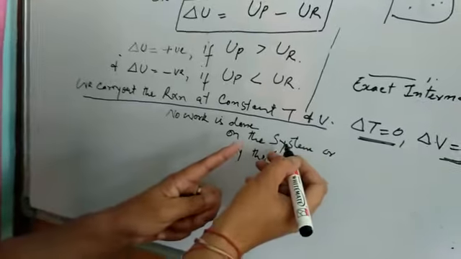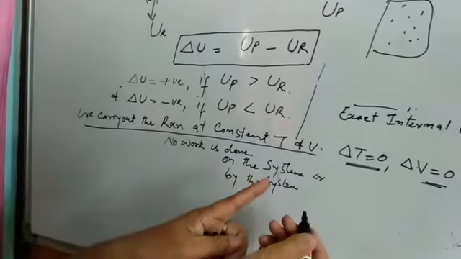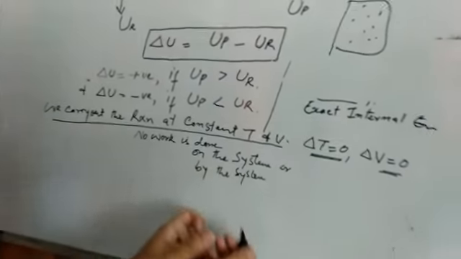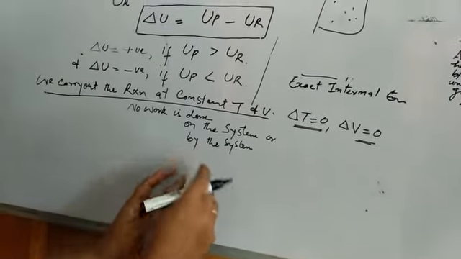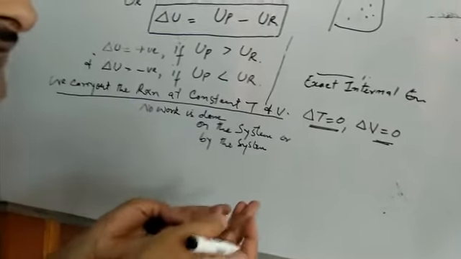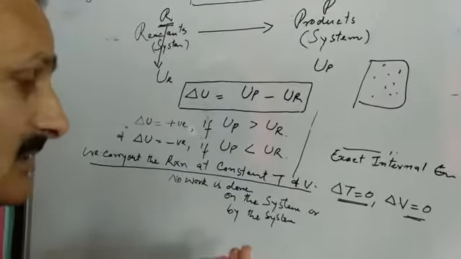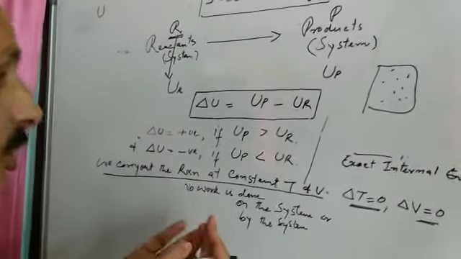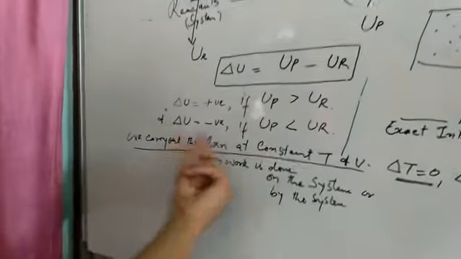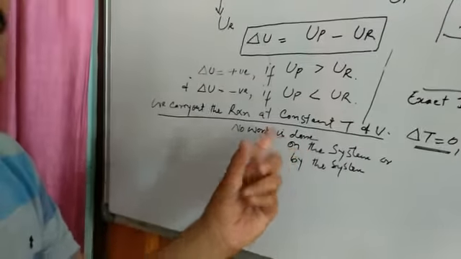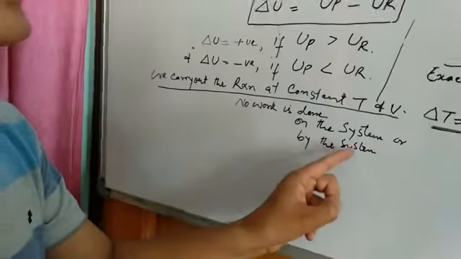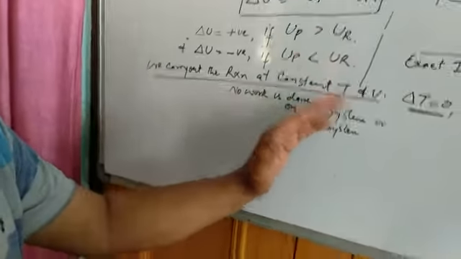On the system means work is being done on the system. And when we say by the system, that means system is doing some work. So at constant temperature and volume, no work is done either on the system or by the system.